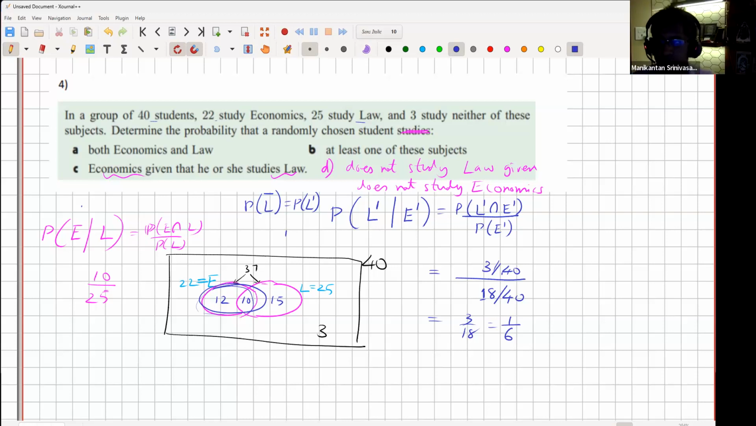Because the question is not asking what is the probability it does not study law or economics. Then it will be 3 upon 40. I'm giving you extra information. Given he is not studying economics, what is the probability he is not studying law? Right? I'm telling you he's not studying economics, so the set is reduced already. Now you only have to say among this reduced set of 18 people, how many are not studying law. Right? Does it make sense?